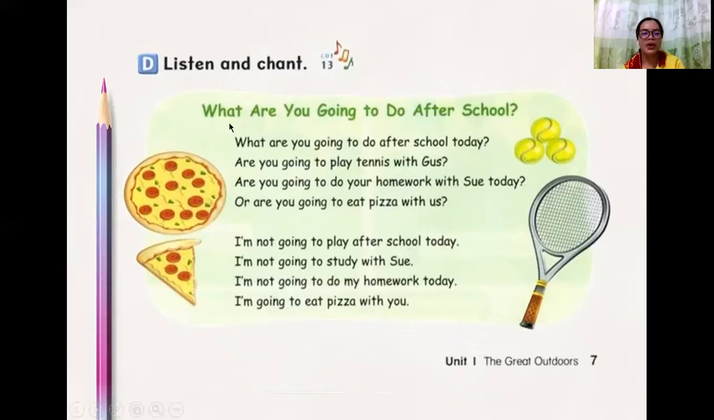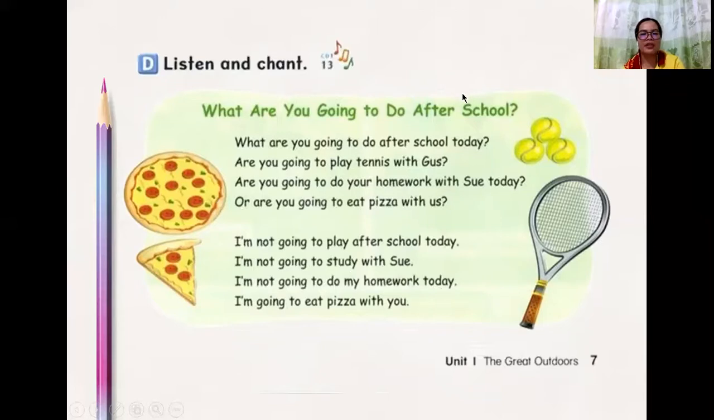Again. What are you going to do after school? What are you going to do after school today? Are you going to play tennis with Gus? Are you going to do your homework with Sue today? Or are you going to eat pizza with us? I'm not going to play after school today. I'm not going to study with Sue. I'm not going to do my homework today. I'm going to eat pizza with you. Okay, so it's your turn to read the chant.